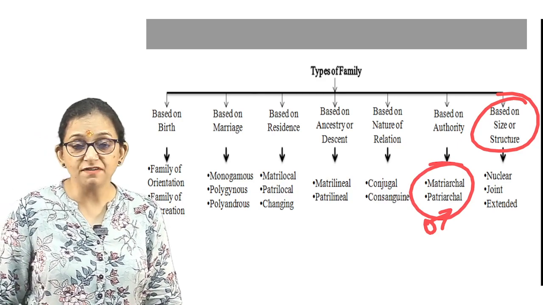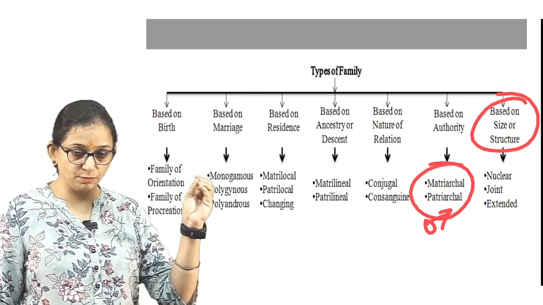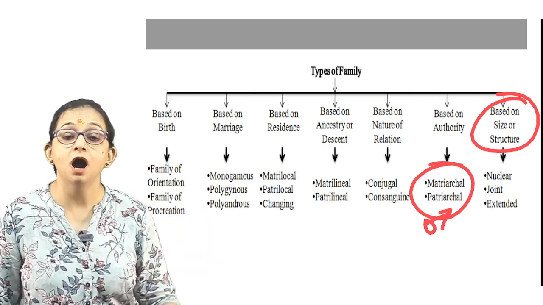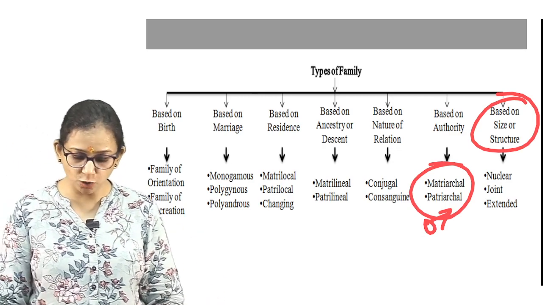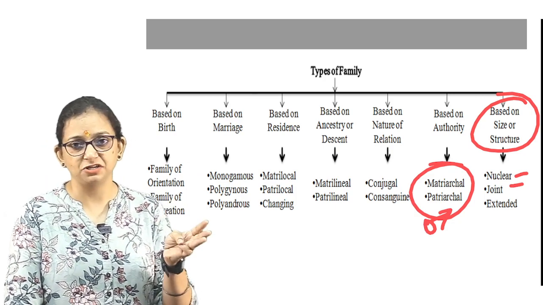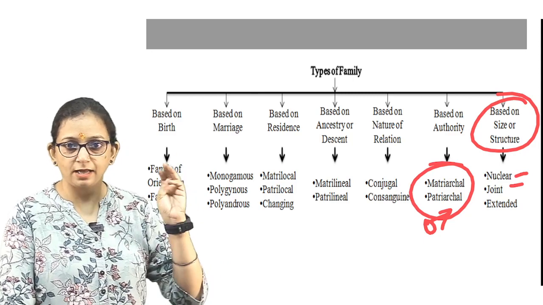Last but not least is the one based on structure. A nuclear family is a small group which has husband, wife, and one or two children who are natural or maybe adopted. You know that. What is a joint family? A joint family consists of at least three generations: grandma, grandpa, ma, pa, and the children.